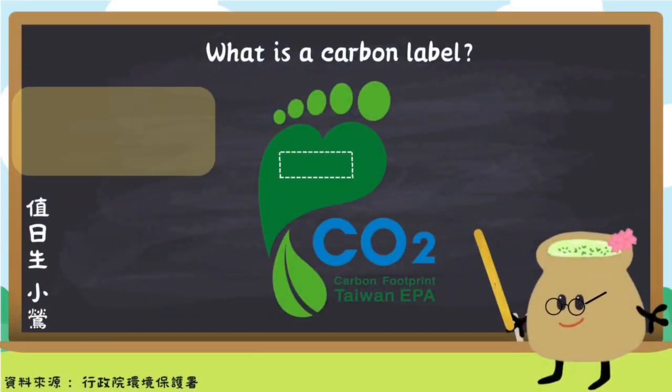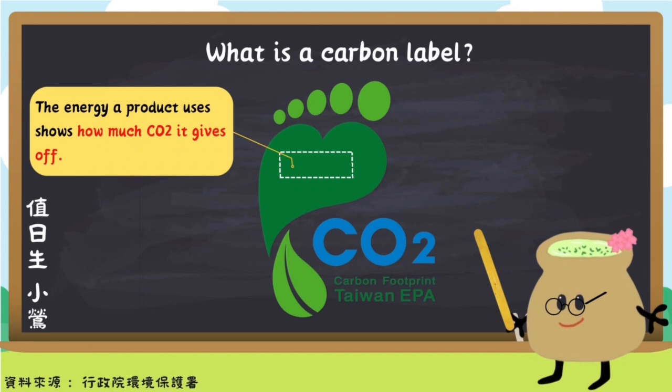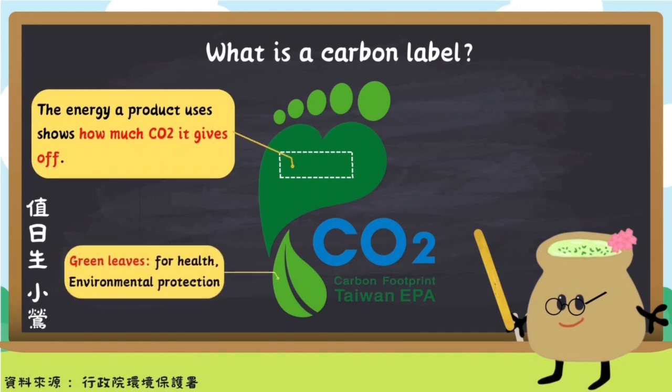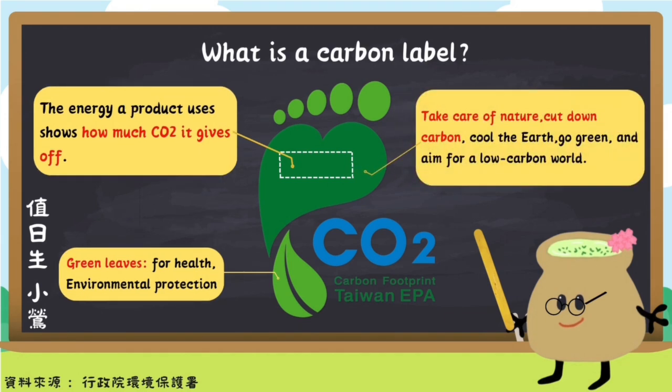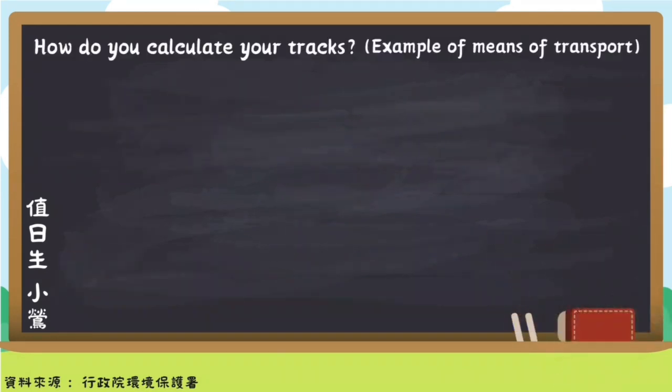What is a carbon label? The energy a product uses shows how much carbon it gives off. Green leaves for healthy environmental protection. Take care of nature, cut down carbon, cool the earth, go green, and aim for a low-carbon world.